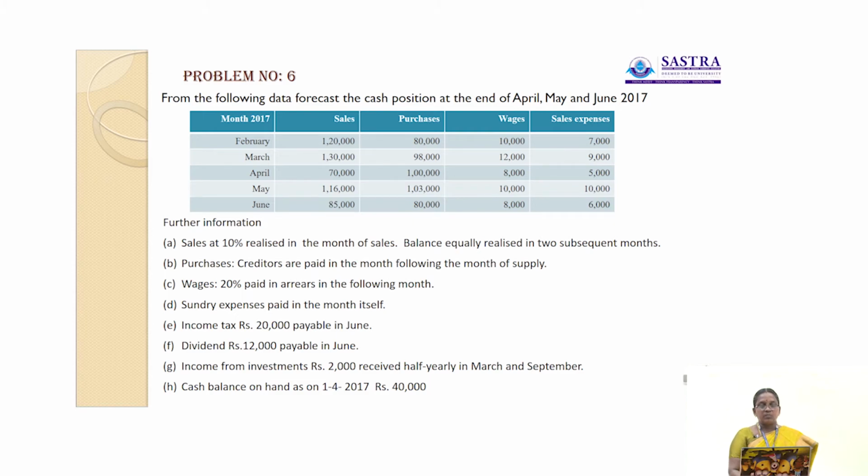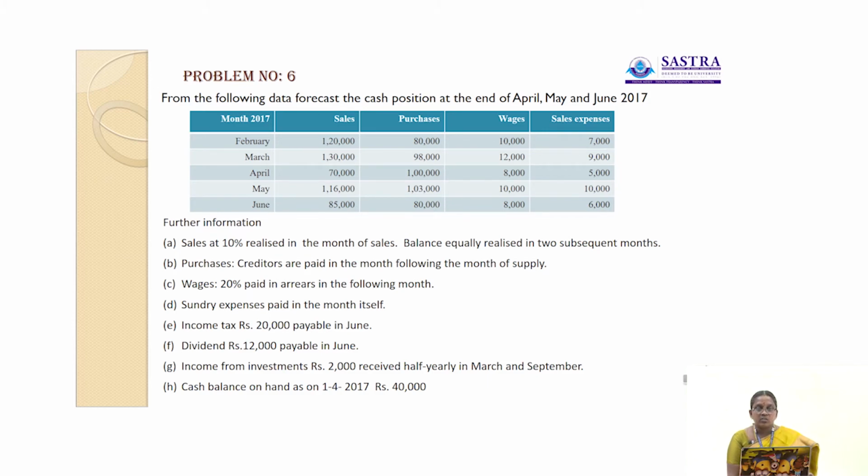Okay, the next problem. Now we are going to see the next problem. From the following data, forecast the cash position at the end of April, May and June 2017. Here February, March, April, May, June, totally 5 months are given. Here sales, purchases, wages, selling expenses were given. In the month of February, sales is 1,20,000, purchases 80,000, wages 10,000, then selling expenses 7,000.